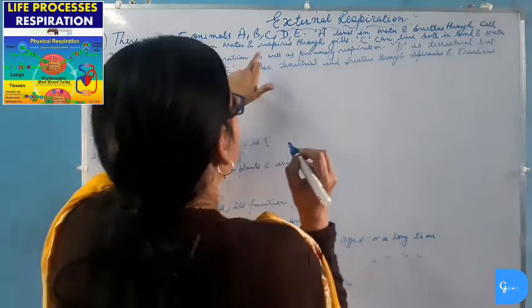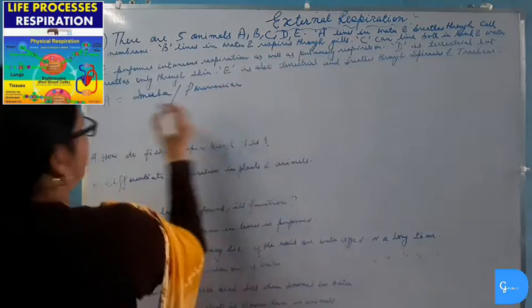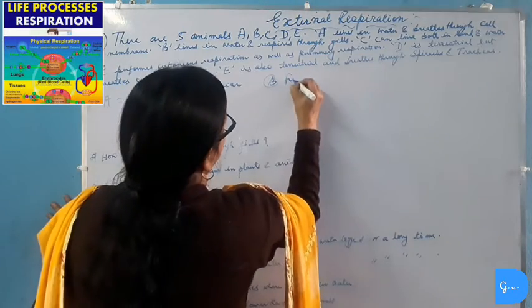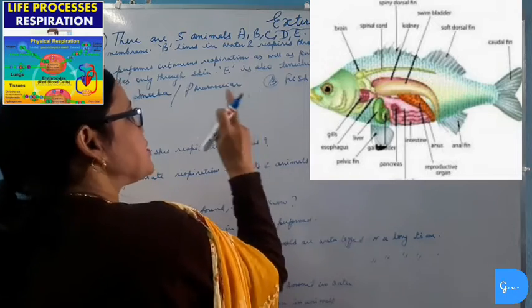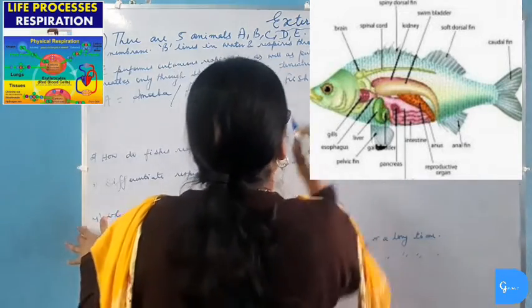B lives in water and respires through gills. So B is fish. It can also be prawns, mussels and snails, but I am taking here fish.